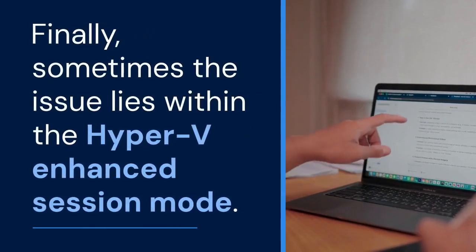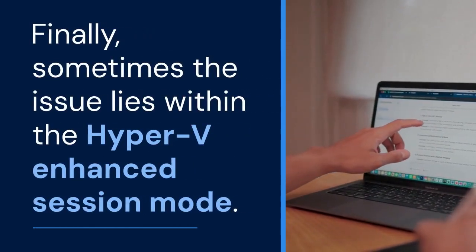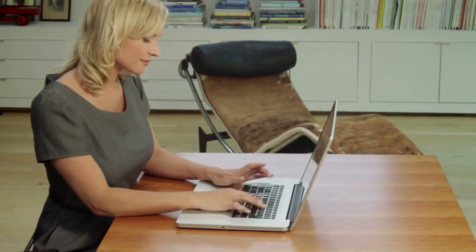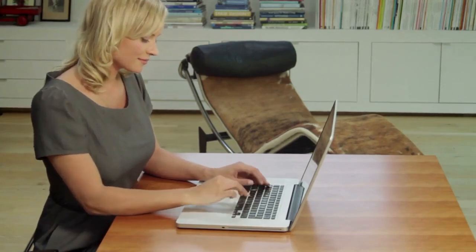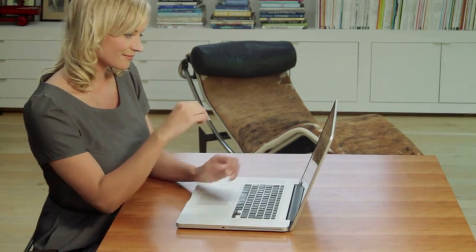Finally, sometimes the issue lies within the Hyper-V enhanced session mode. Try connecting to the VM using a basic session. This can bypass some of the issues that might be interfering with the audio.